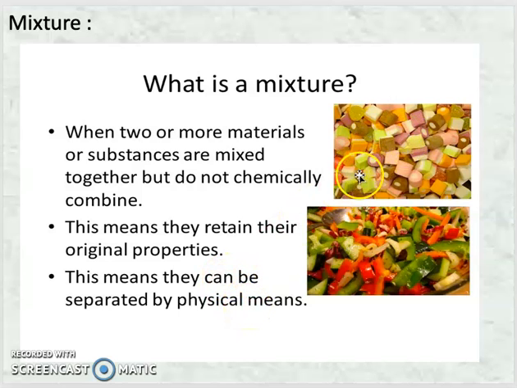For example, you can see this, there is a variety of candies, so this is a mixture of candies. You can separate them physically, like by hand picking you can separate them back to their original packs. Similarly, this is a mixture of vegetables where you can see it is not chemically combined. Okay, so such mixtures are called mixtures and they are not chemically combined, and they retain their original properties. Let us proceed to next.